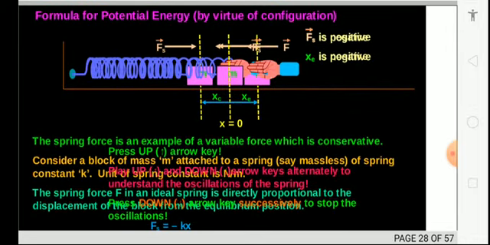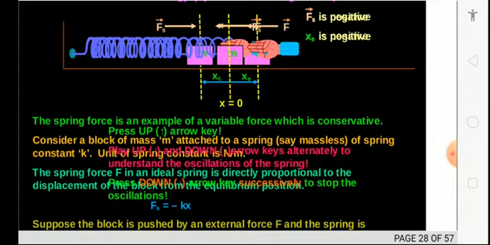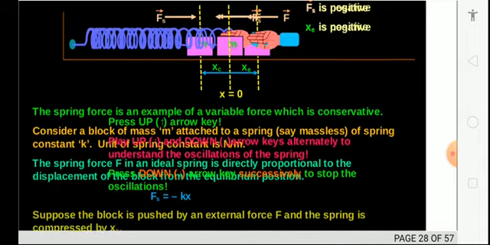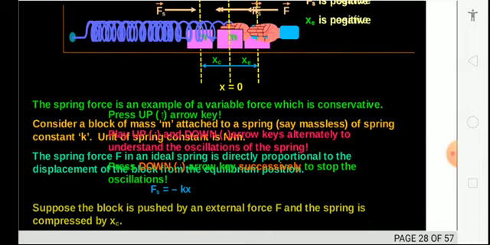For the potential energy, think your Fs is positive and X is also positive. So what happened? Consider a spring and a mass is attached to it. A spring force is an example of a variable force which is conserved.